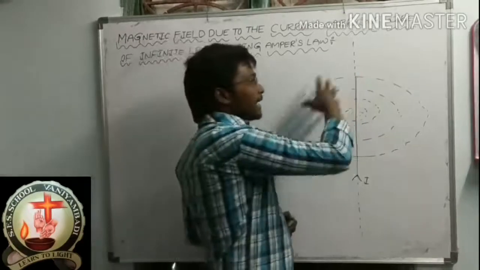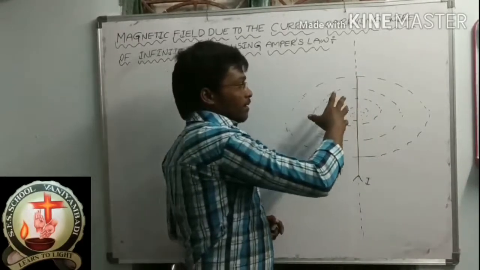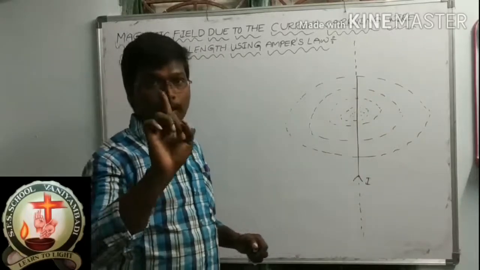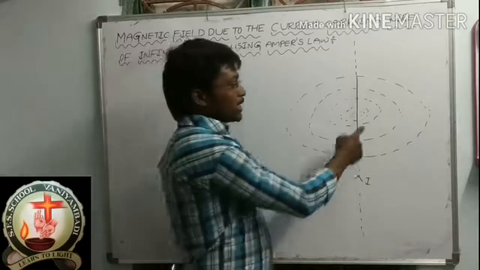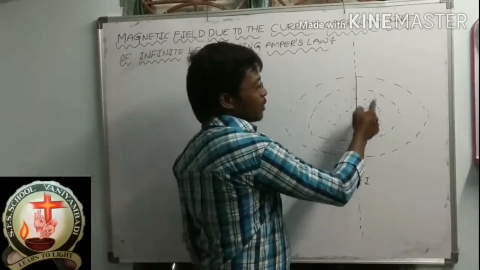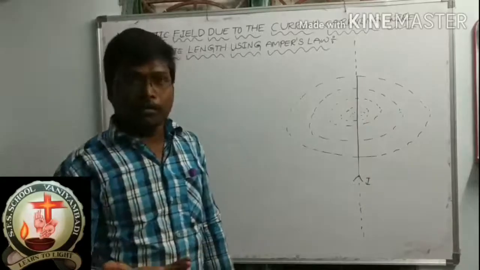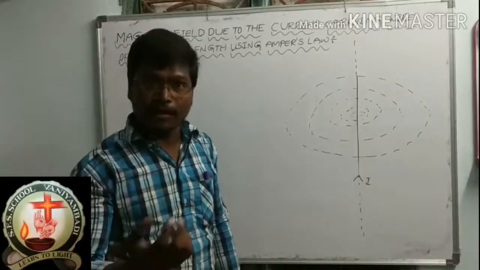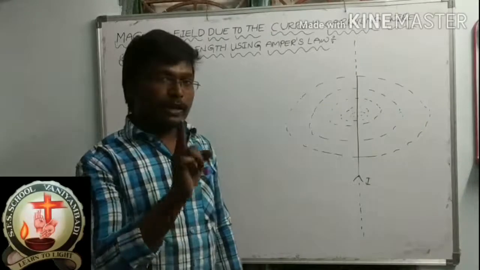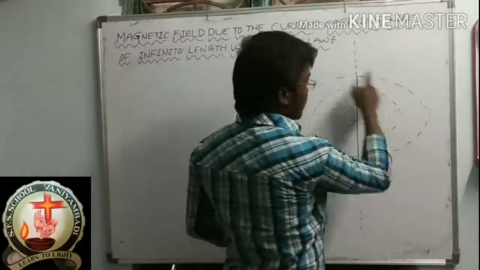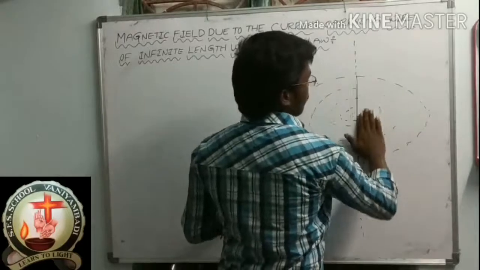In all those magnetic field lines, I will consider only one loop. Suppose this is the first loop, this is the second loop, this is the third loop, this is the fourth loop, and this is the fifth loop. Magnetic loops are magnetic lines. No need for all this. You can consider only one magnetic line or one magnetic loop. So I am considering this one.